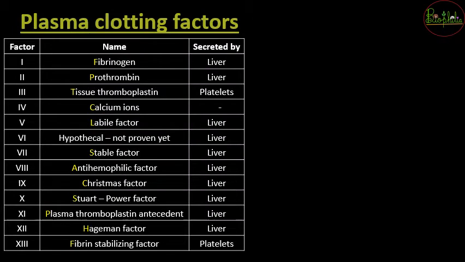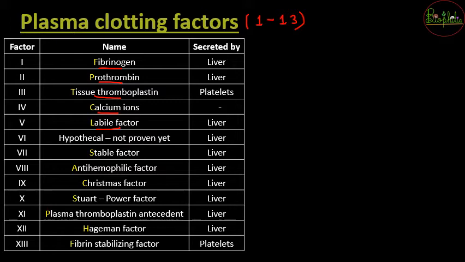Now let's see about plasma clotting factors. The clotting factors are in total 13, numbered 1 to 13, but there are different names according to the factor number. For example, factor 1 is named fibrinogen, the second is prothrombin, then tissue thromboplastin, calcium ions, labile factor. All of these are the names for clotting factors.